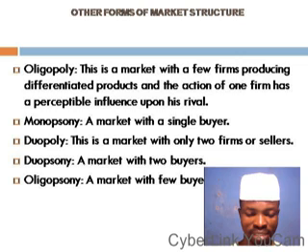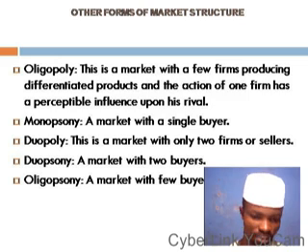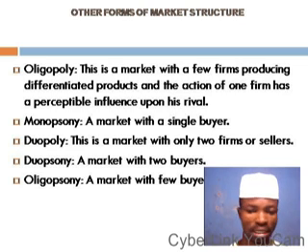Even though they were stated initially when we started, with the different forms of imperfect market, I told you that we only limit ourselves to two of them, monopoly market and monopolistic competitive market. But this is just a brief note on the other forms of imperfect market. We have oligopoly. Like I told you, oligopoly is a market that involves few sellers. So oligopoly is a market with a few firms producing differentiated products, and the action of one firm has a perceptible influence upon its rival.